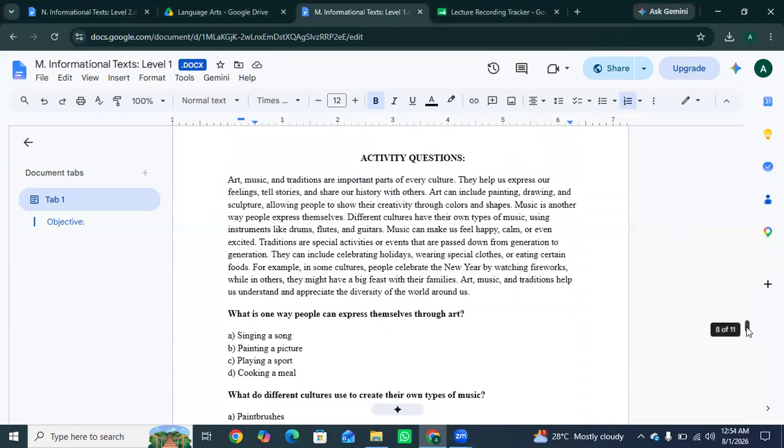The next one is, okay, read that passage. Okay. What is one way people can express themselves through art? Yes, painting a picture. Okay.